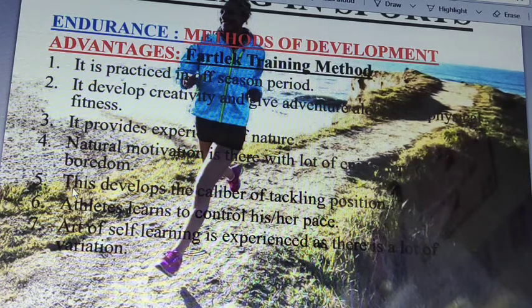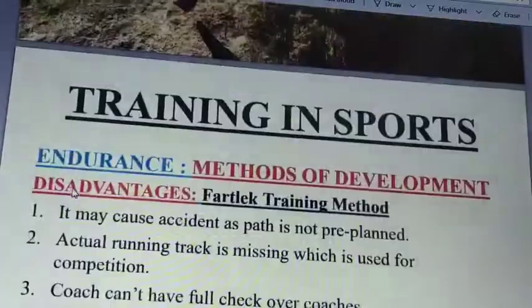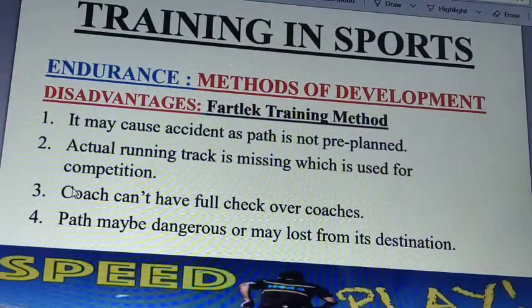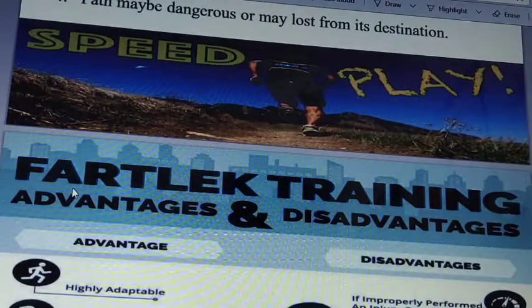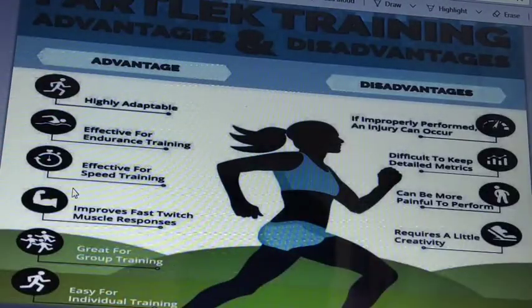a person with joy, free of boredom, it develops a lot of tactics, it brings control of a person. It also has a lot of problems, like it is not a pre-planned path, accidents may occur, and the actual running track is also missing. Coach does not have full access over the students, and the path may be dangerous. So these are the advantages as well as the disadvantages of the things.